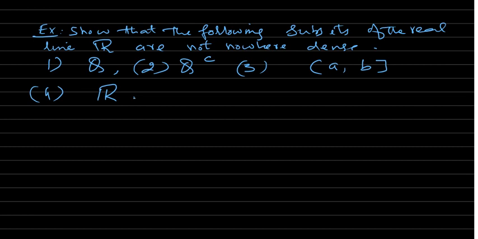So R is also not nowhere dense. It's simple. So these are examples of sets which are nowhere dense and sets which are not nowhere dense. Now we have some important characterizations, some important equivalent forms of nowhere dense sets. Let's write that in the form of the following theorem.